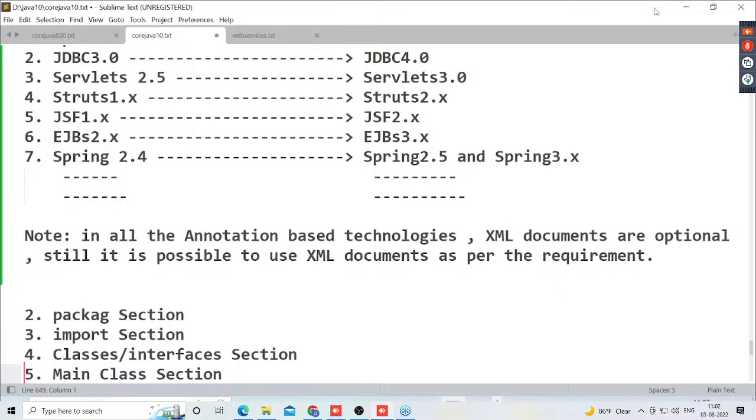Then immediately we have a question. To provide description in Java applications, we already have comments. Then what is the requirement to go for annotations? One reason I gave there. What is that reason? If we provide description by using comments, that description is available to the Java program up to the .java file only, not available to the .class file and up to runtime of our application. Why? Because if we provide comments and description in a Java program, the lexical analyzer will remove those comments from the Java program as part of the compilation process. So those comments and descriptions will not be available up to the .class file and up to runtime of our application.